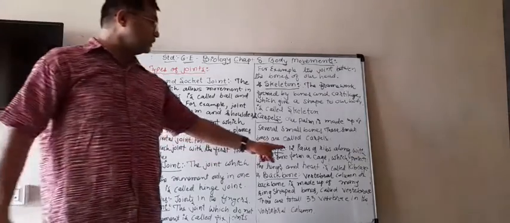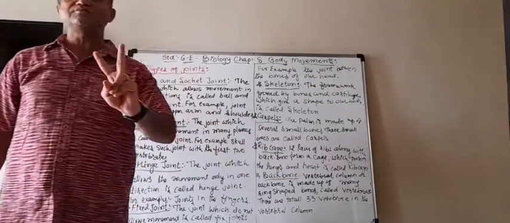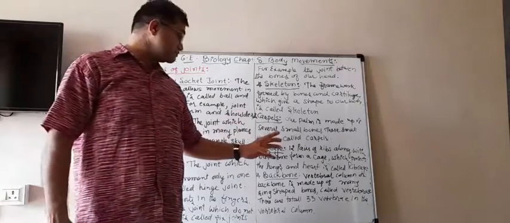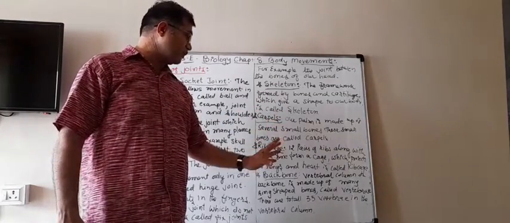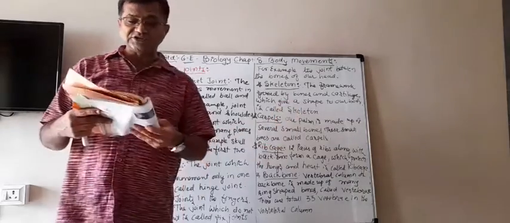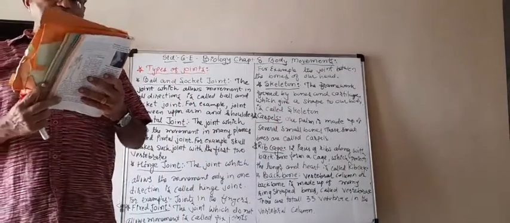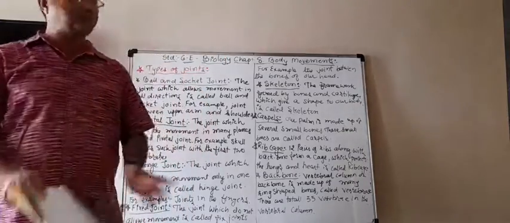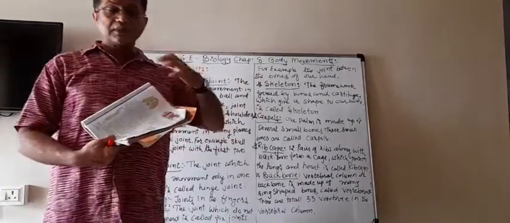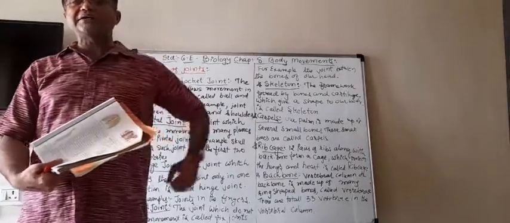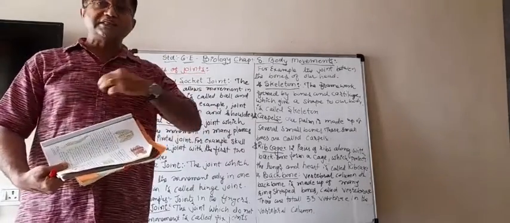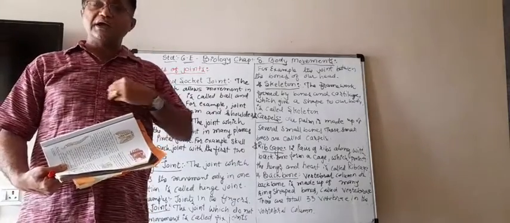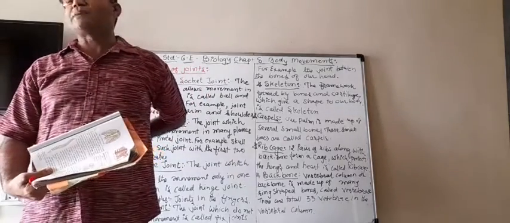There are a total of 12 pairs. Pairs means 2 in a pair, so a total of 24 ribs are there, which along with the backbone make the rib cage. They join the chest bone and the backbone together to form a box. In the front there is the chest bone, and at the back there is the backbone.